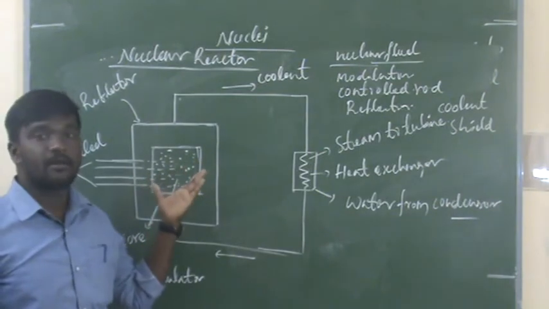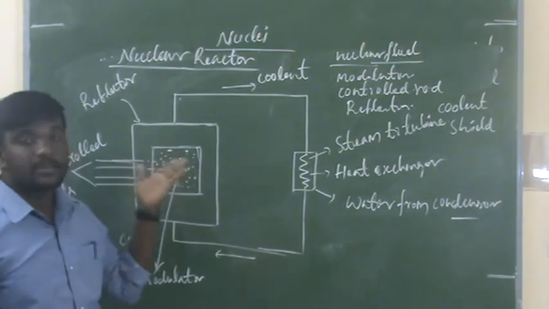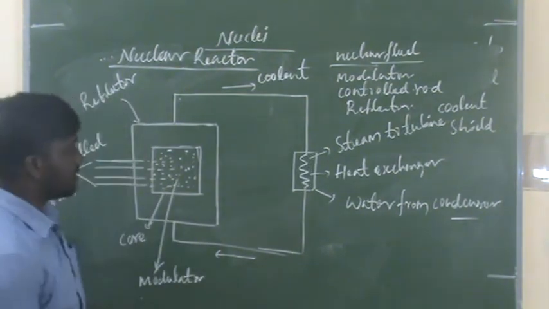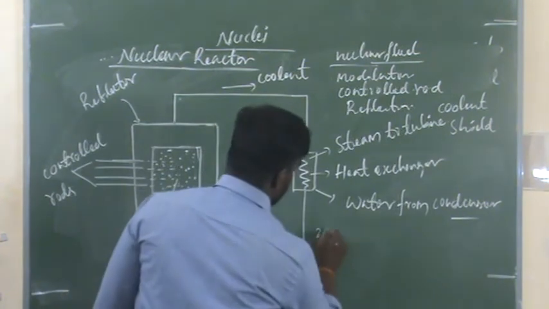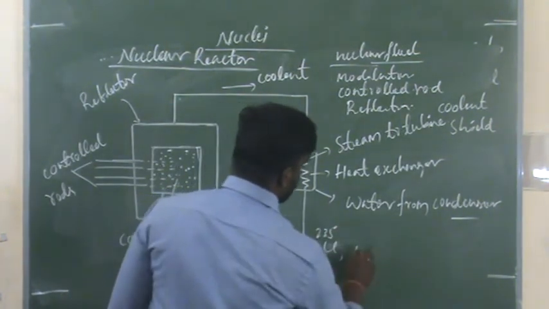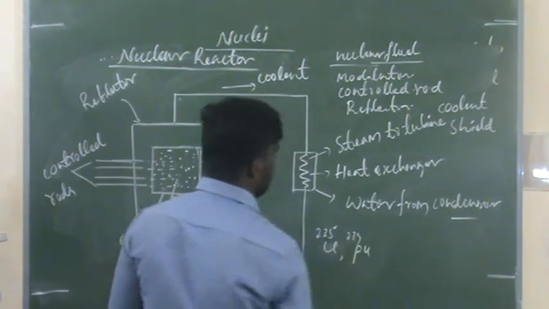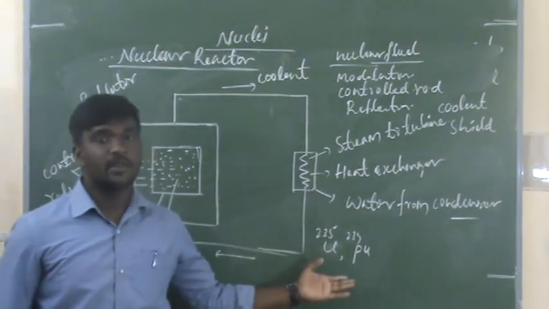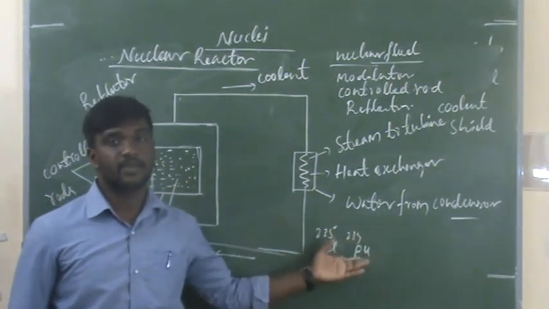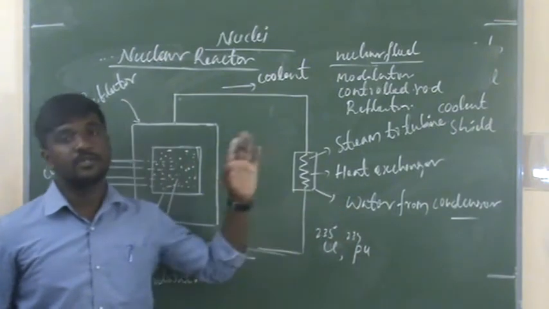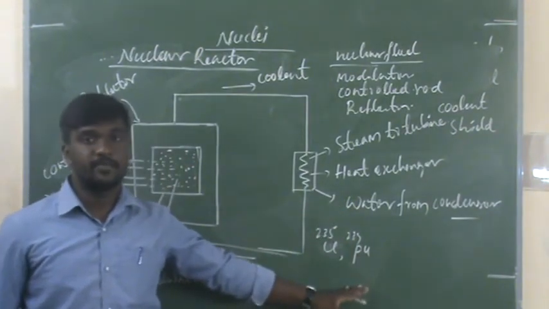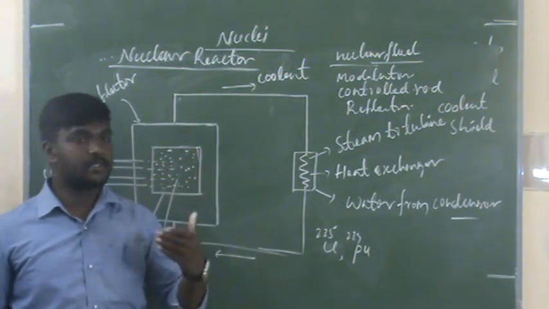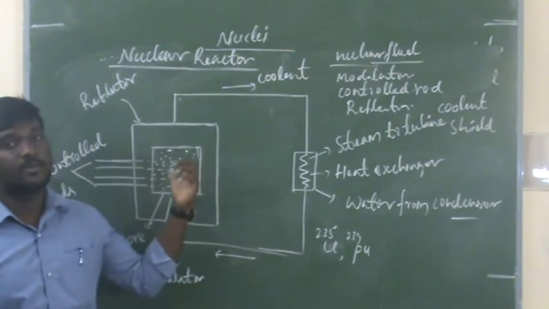In those fuel rods, the fissionable materials like uranium 235 or plutonium 239 are used. Fuel rods consist of uranium 235 and plutonium 239, any one of them is used. The fuel rods are shielded, coated with aluminum.